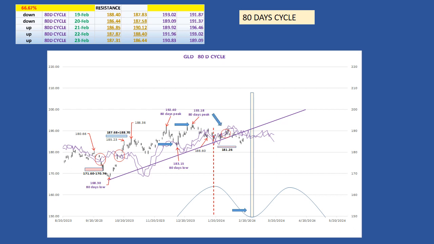On January 22nd, the gold ETF crossed below its cycle line at 187.22, giving a potential target at 181.26, or $5.96, or 3%. The success rate for the 80-day cycle is 86%. We have to watch carefully if the gold ETF meets its target. If the target is not met, we can expect a very good rally when the 80-day cycle low is formed. How are we going to know when the 80-day cycle has formed? When the market crosses above its 20-day cycle line, this will be the first sign that the 80-day and 20-week lows have formed.